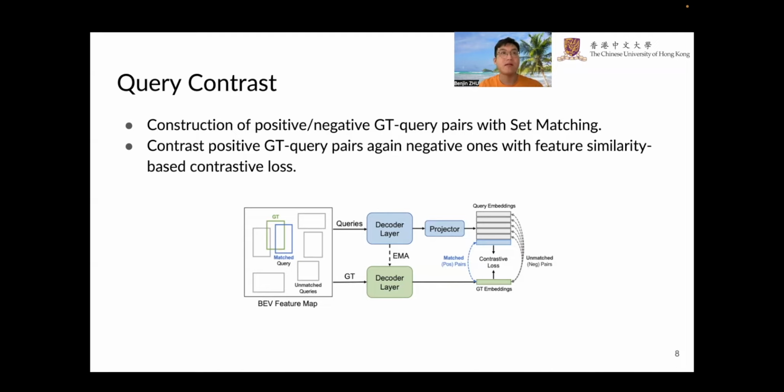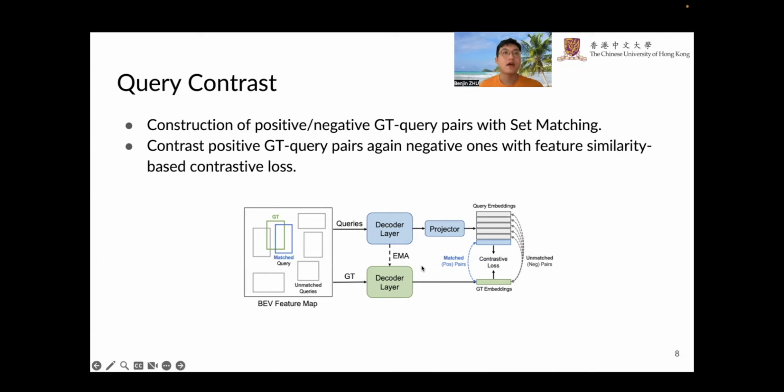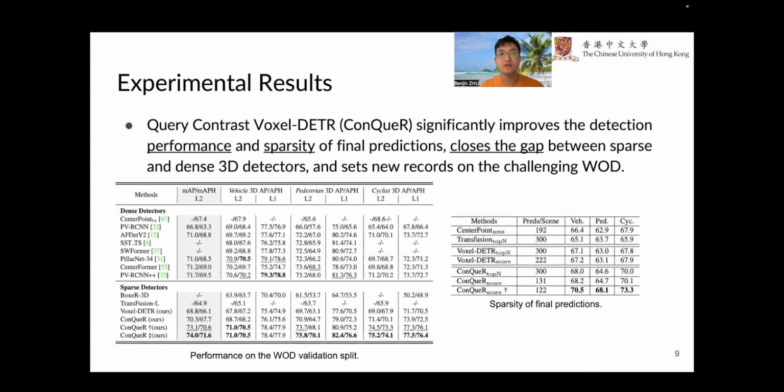Here we use the cosine similarity metric. Then, based on the similarity, we naturally use the InfoNCE loss to encourage the best matched query to generate more accurate predictions towards this GT, and all other unmatched queries are forced to deviate away from this GT. During inference, we abandon the fixed top-K outputting strategy and use a score threshold to filter out low quality predictions.